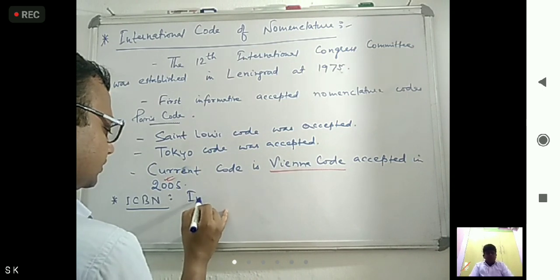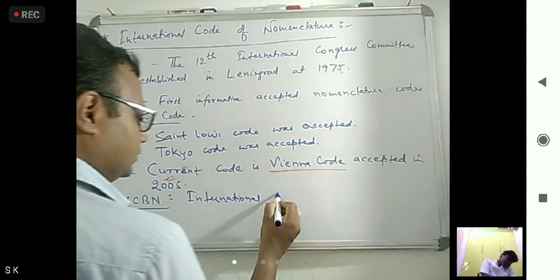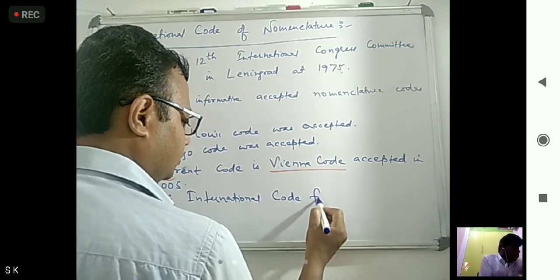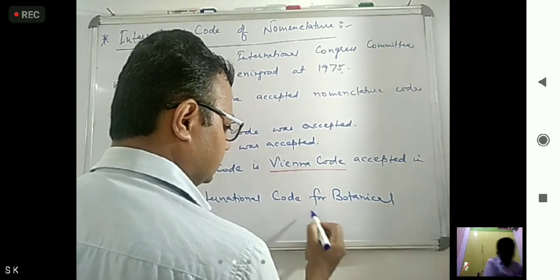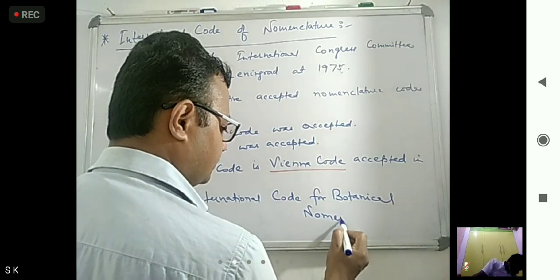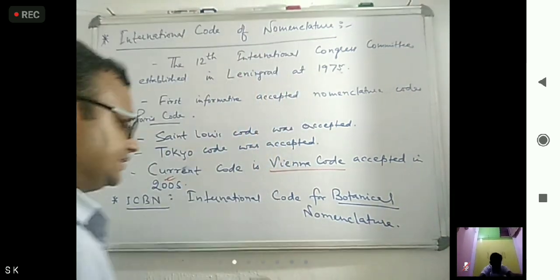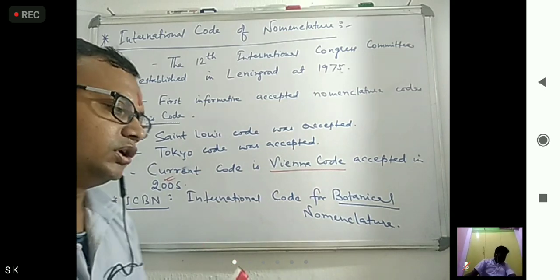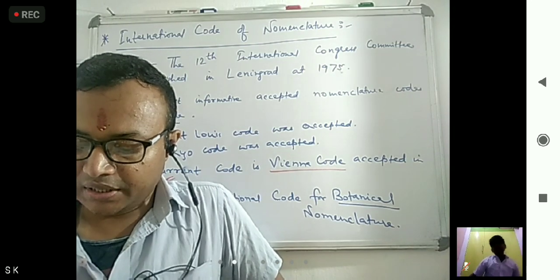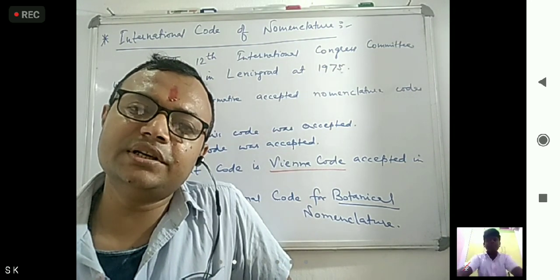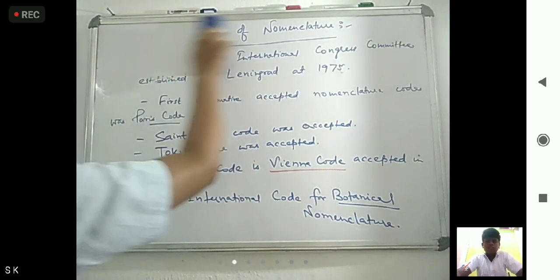So it is International Code for Botanical Nomenclature. Botanical means plants. Okay. Then next came what? ICZN, International Code of Zoological Nomenclature.